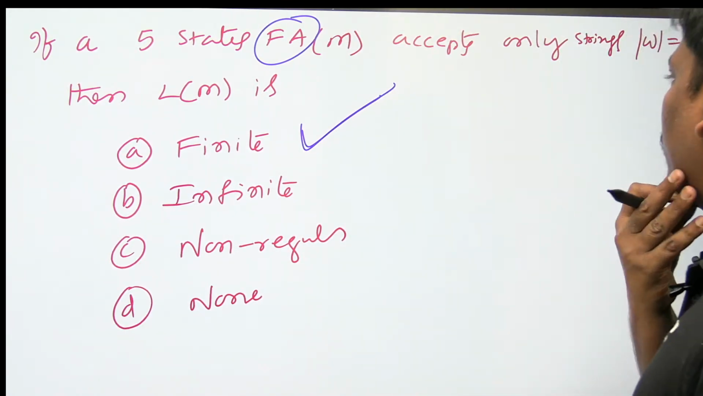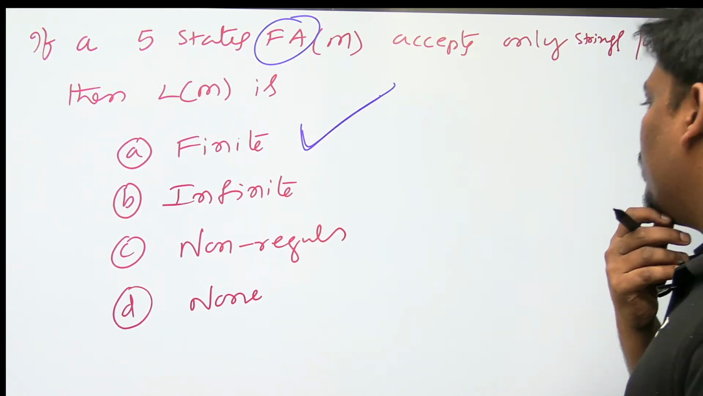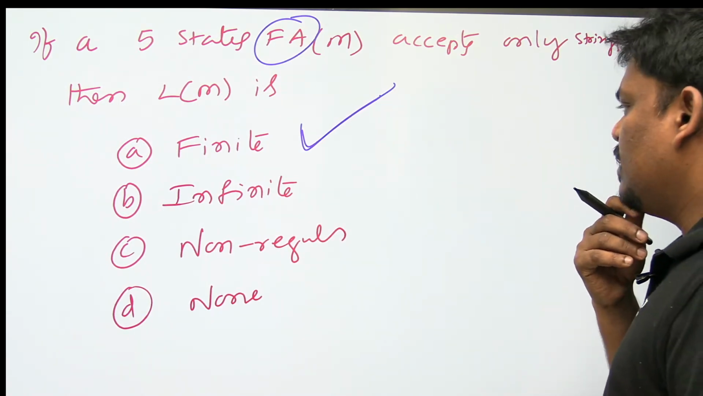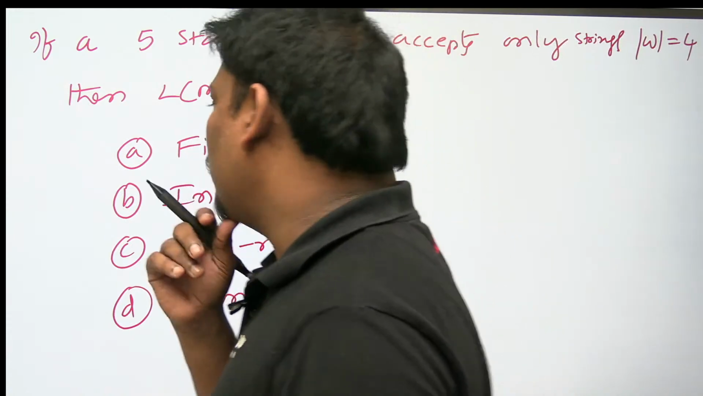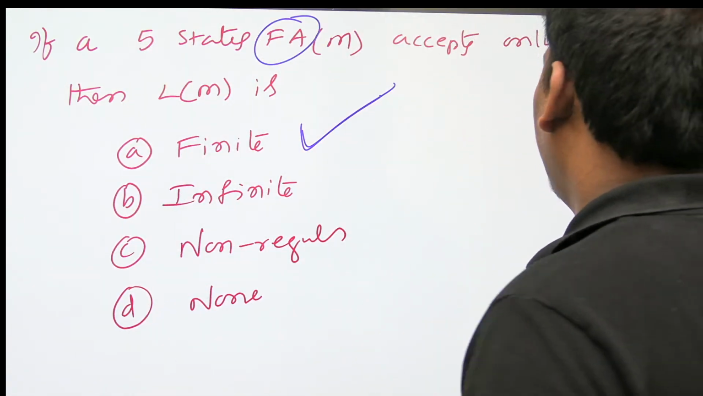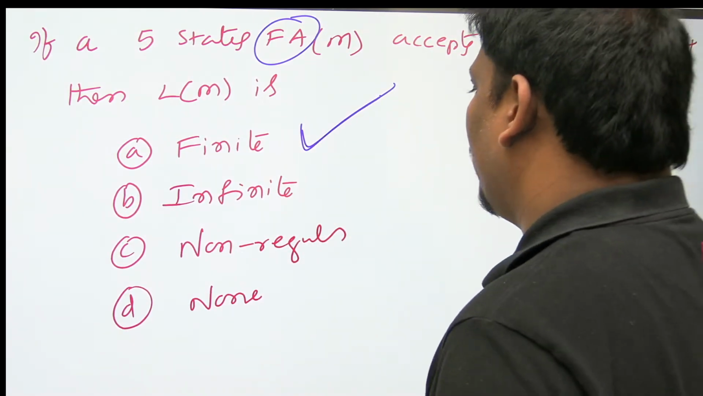If a 5 states finite automata accepts only strings of length 4, then the language of M is, because it is accepting only length 4, not less than 4, not more than 4, only length 4. So I think because of finite automata, it is a finite regular language.